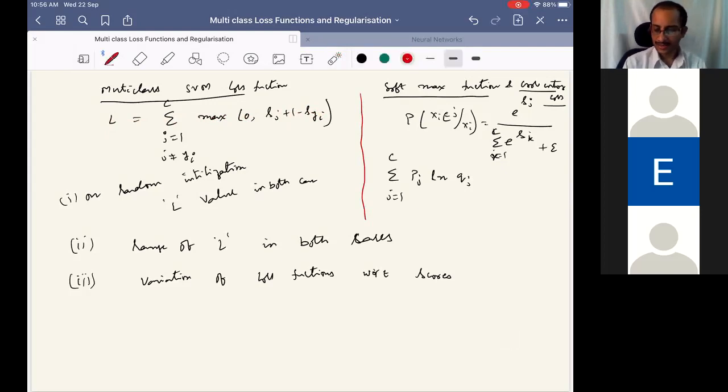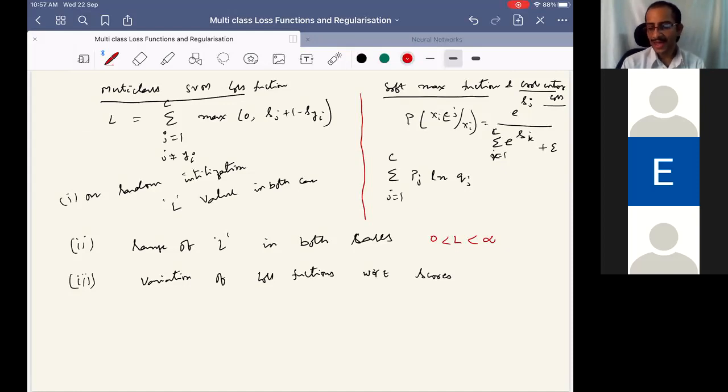Minimum 0, yes. Maximum? S can be infinity, right? So it can be infinite.